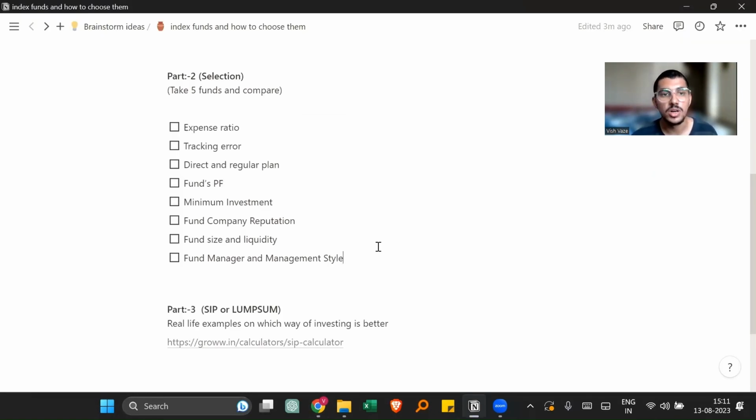Moving on to part two, we will select an index fund based on these criteria. We will see the expense ratio of an index fund, the tracking error, whether the fund has a direct or regular plan, the portfolio of the fund, and the minimum investment amount you need to start your investment. After that, we will see fund company reputation. We will also see liquidity and the size of the fund they are managing. And in the end, we will see the fund manager and management style.